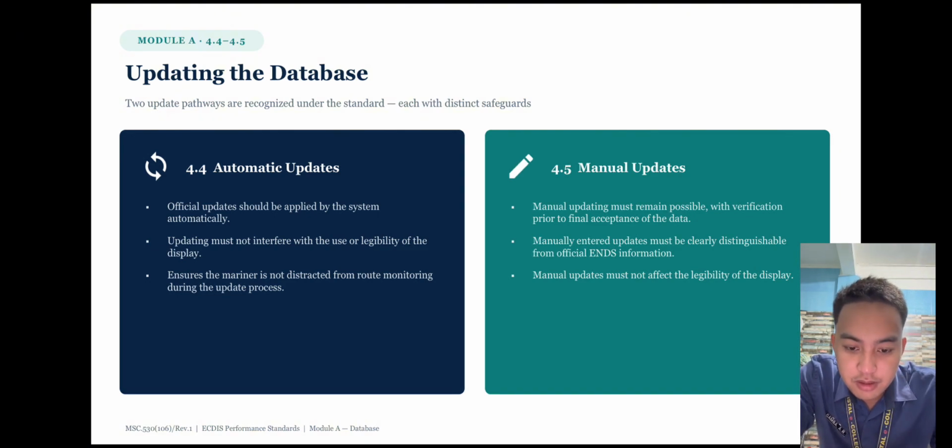4.5 is the manual update. Manual updating must remain possible with verification prior to final acceptance of the data. Manually entered updates must be clearly distinguishable from the official ENC information, and the manual updates must not affect the legibility of the display.